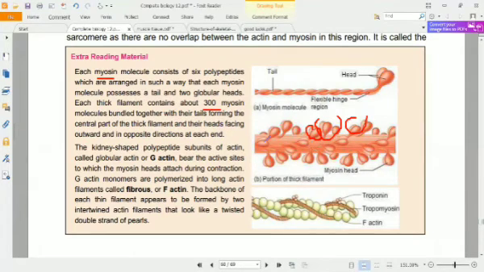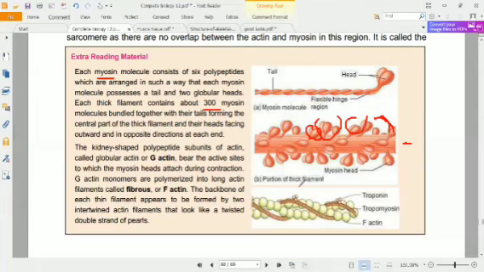Their heads are facing outward and in opposite directions at each end. Like here is the other one, and here is this one. So they face in the other direction.